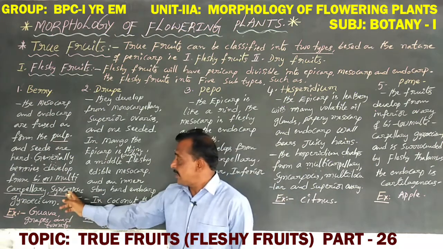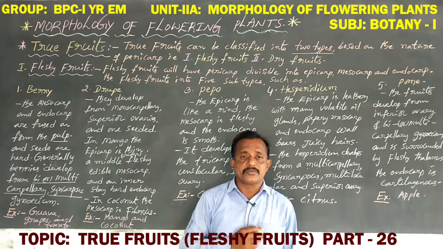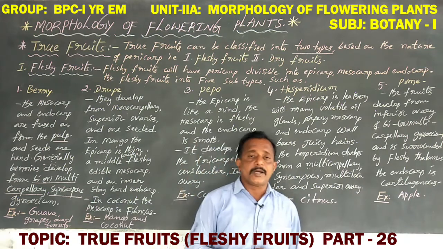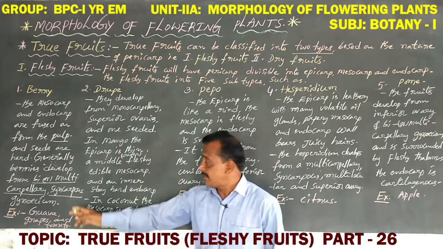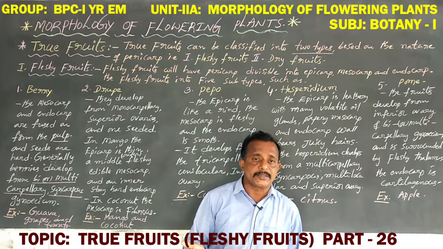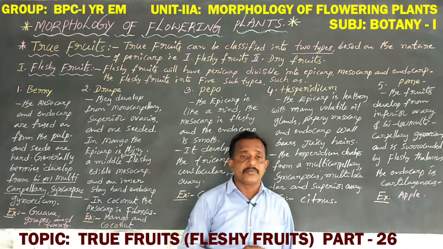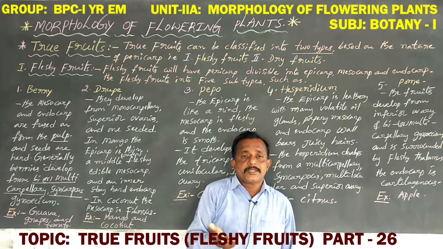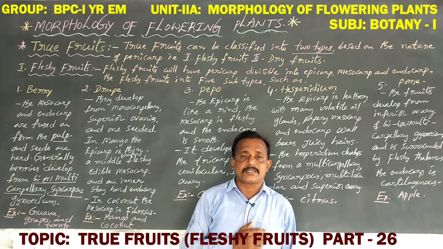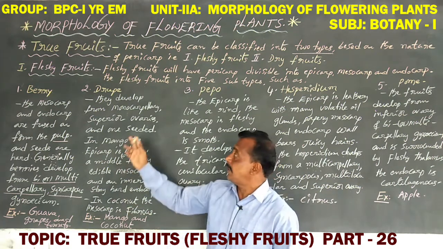Syncarpous means carpels are fused together. More than two carpels fused together is syncarpous. Superior ovary means the ovary or gynoecium is always located in the higher position of the thalamus.